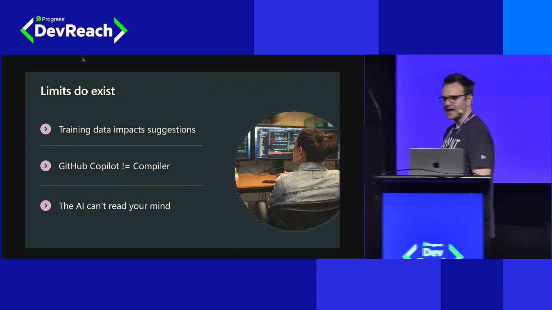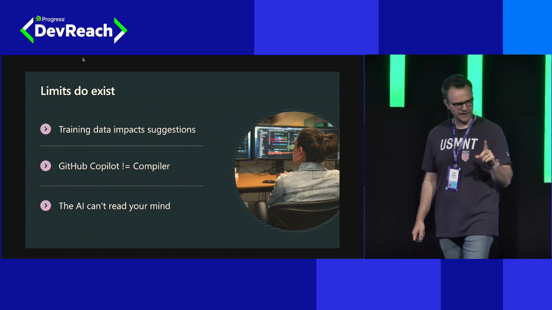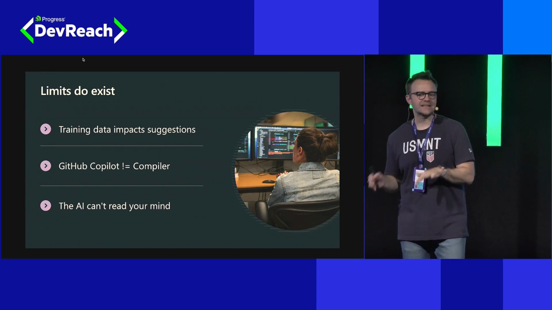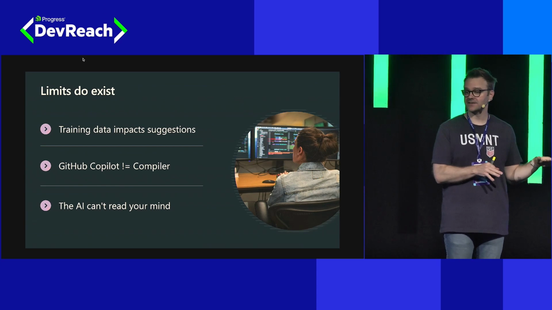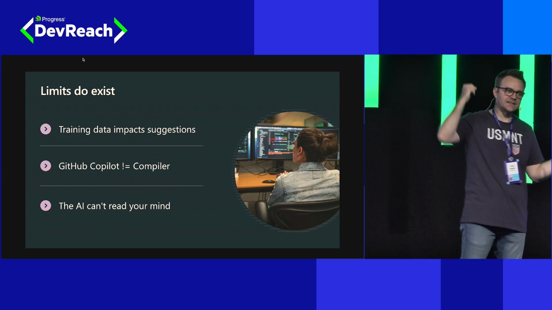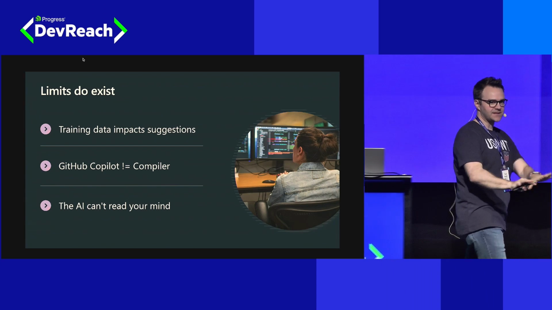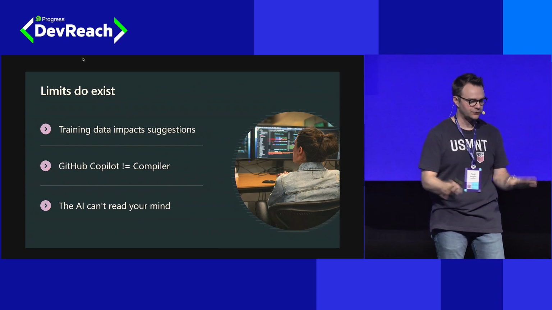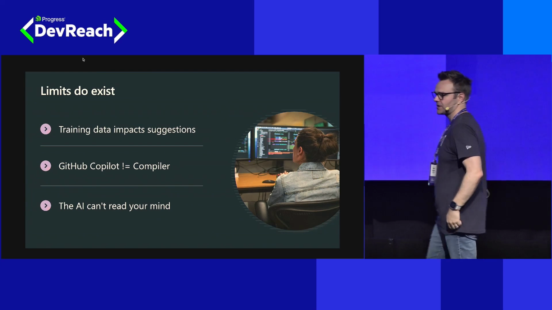And finally, the AI, GitHub Copilot, can't read your mind. That's a good thing, I think. We don't want that. But what does that mean for us? That means in order to get good suggestions out of GitHub Copilot, we must provide good context. We can't staple our head to the page, as my math teacher used to say. We have to get what's up here somewhere out there on the page so GitHub Copilot knows what we're trying to do. So the better we can do that, the more context we can provide, the better suggestions we're going to get.